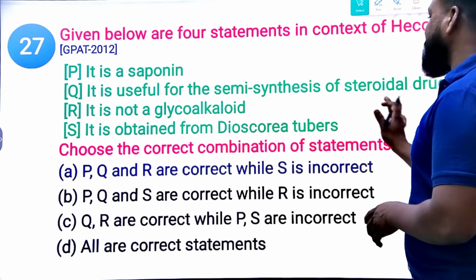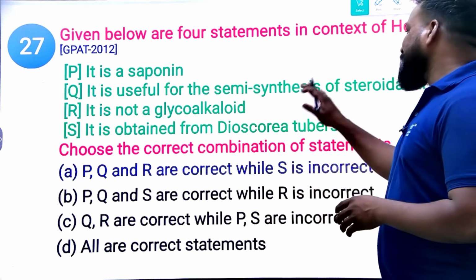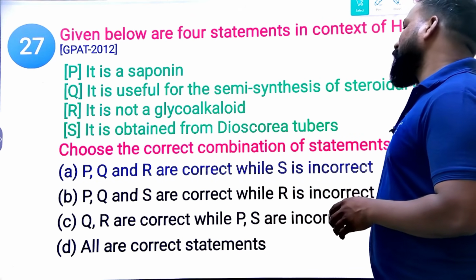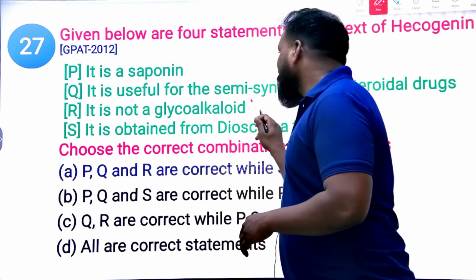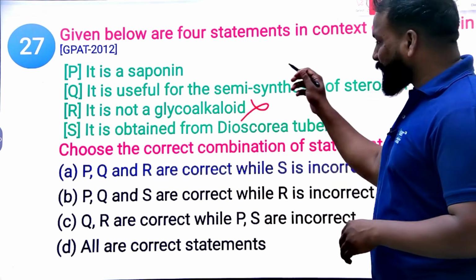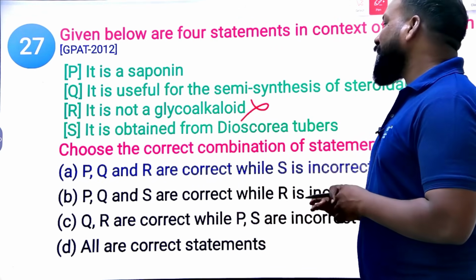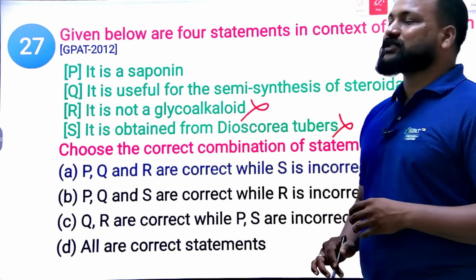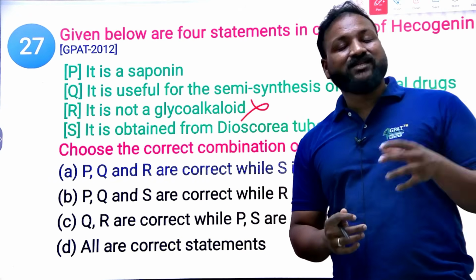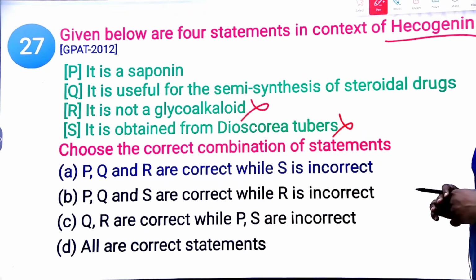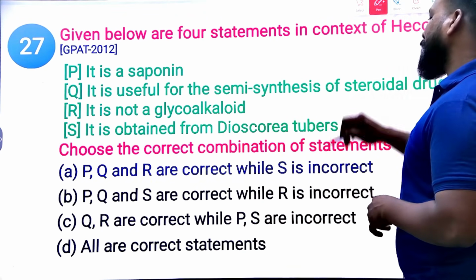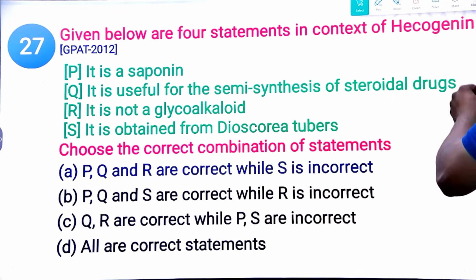Yes, it is a saponin glycoside used in the semi-synthesis of steroidal drugs, and it is not a glycoalkaloid. It is also not obtained from Dioscorea deltoidea but from puncture vine, the GPAT. So that's why P, Q and R are correct while S is incorrect.